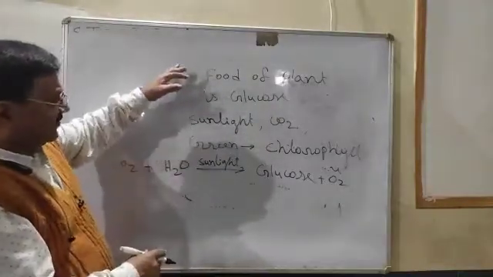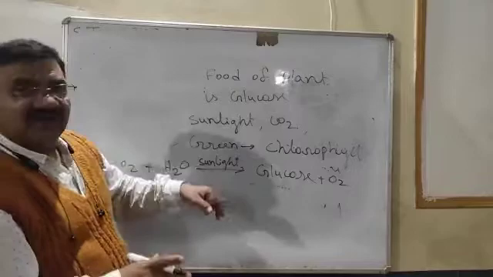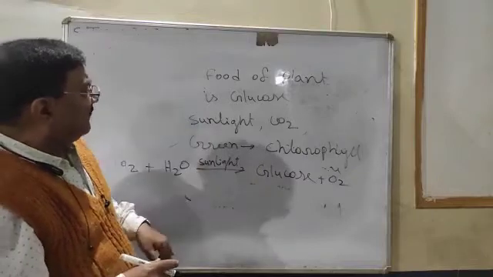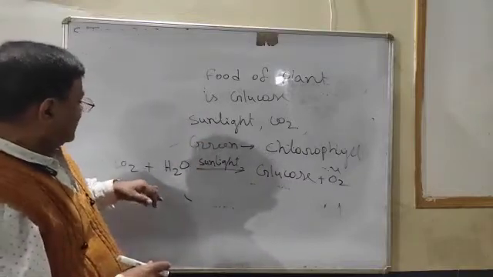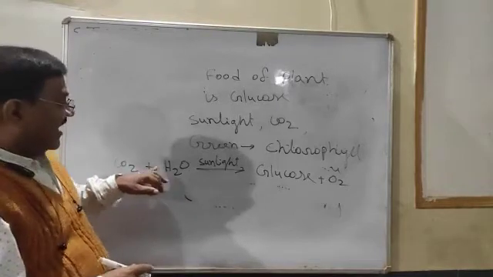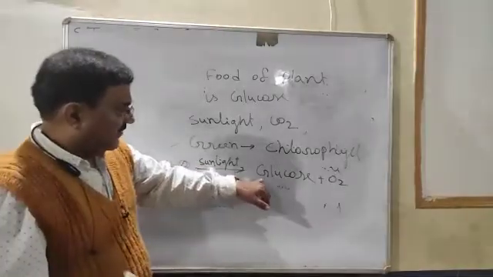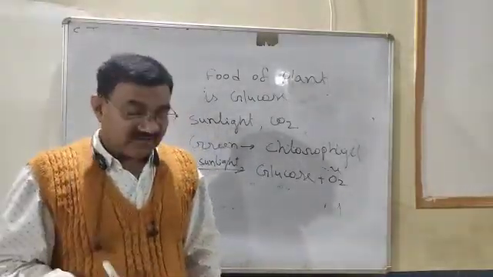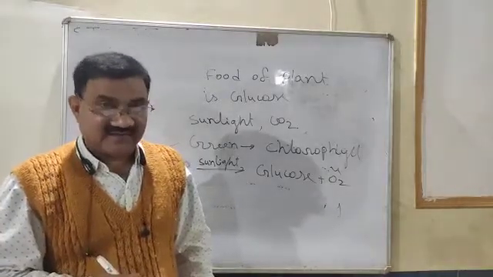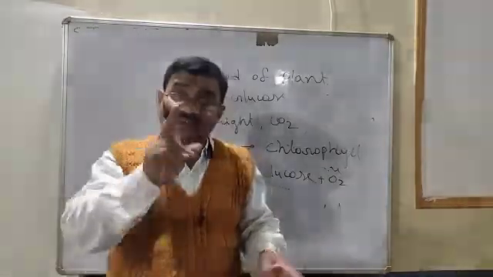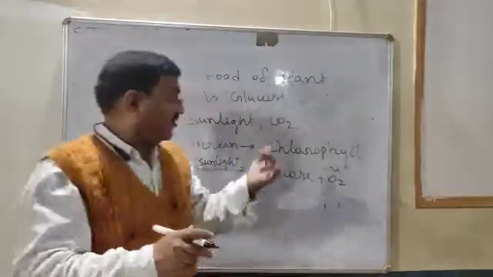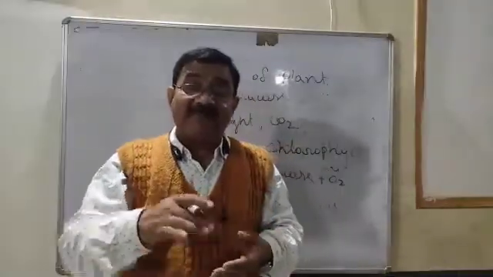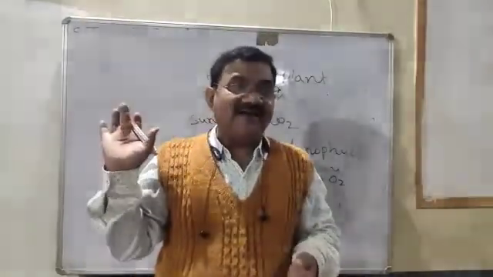Once more, try to understand. Green plants are green due to the presence of chlorophyll. Green plants prepare their own food in the presence of sunlight, taking carbon dioxide and water, make their own food, that is glucose, and release oxygen. This process is called photosynthesis. Very clear? But at night, photosynthesis will not take place because at night sunlight is not there. So green plants prepare their food only during the daytime.